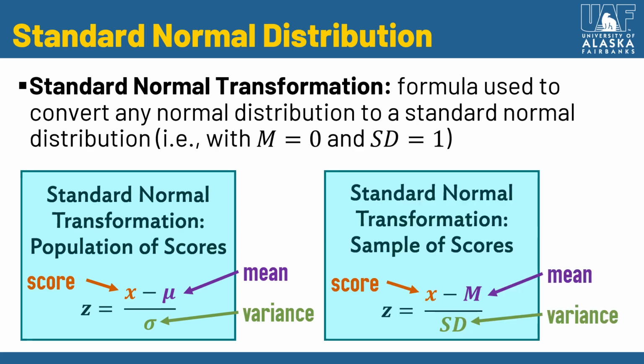And so we have two formulas with which we can do this. One for population, one for sample. Again, X here means score or value on whatever the scale is that we were working with. Like if it was temperature, the X would be the temperature value, and so on and so forth. Mu or M is the mean for the population or the sample. And then sigma, I should really look up this symbol, and standard deviation referring to the variance, right? Either as variance or as the square root of the variance, the standard deviation.